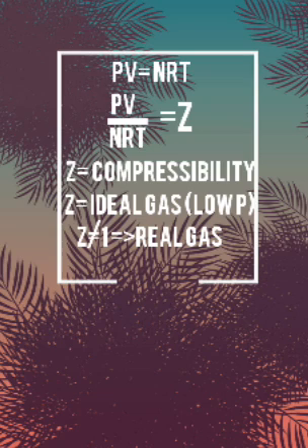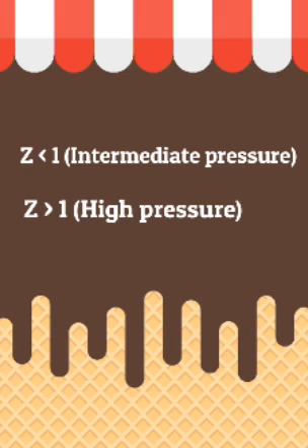If Z is not equal to 1, then the given gas is a real gas, which means Z is either greater than 1 or less than 1. If it is less than 1, the pressure is usually intermediate, and if it is greater than 1, the pressure is usually high.